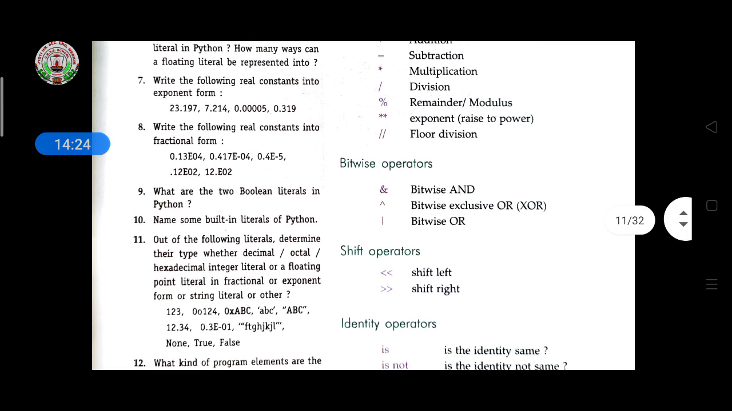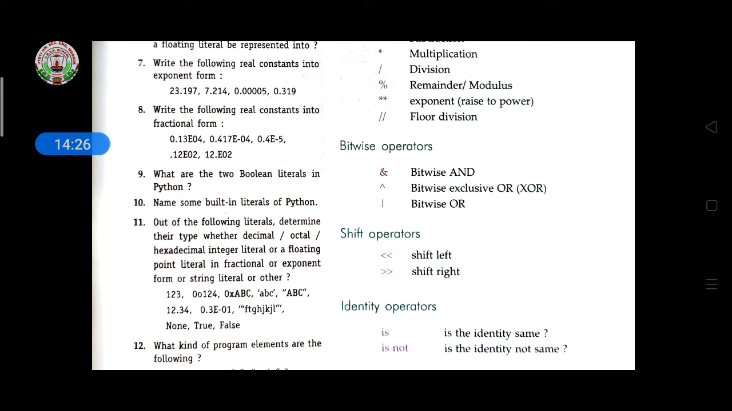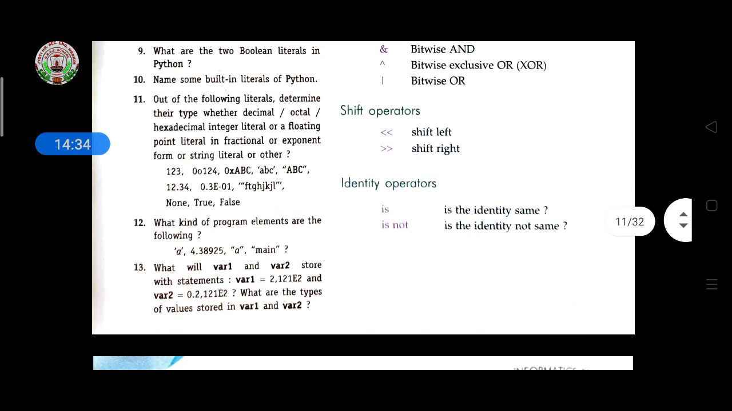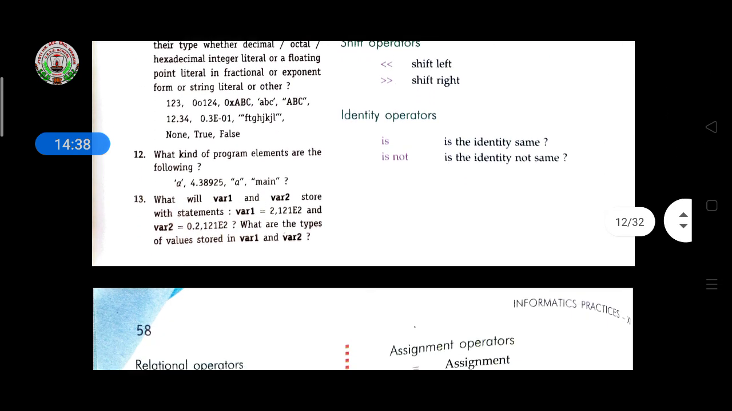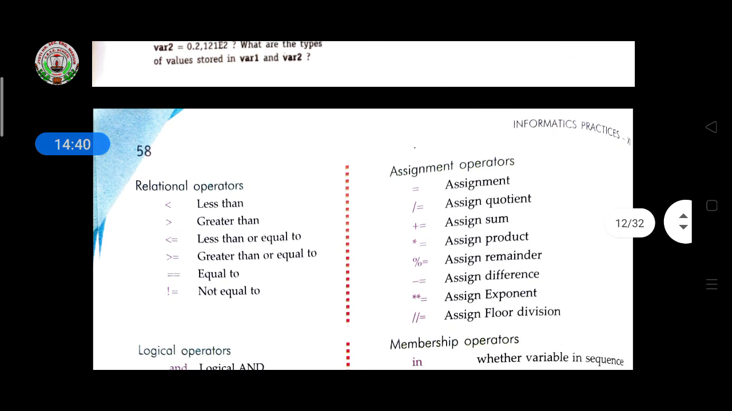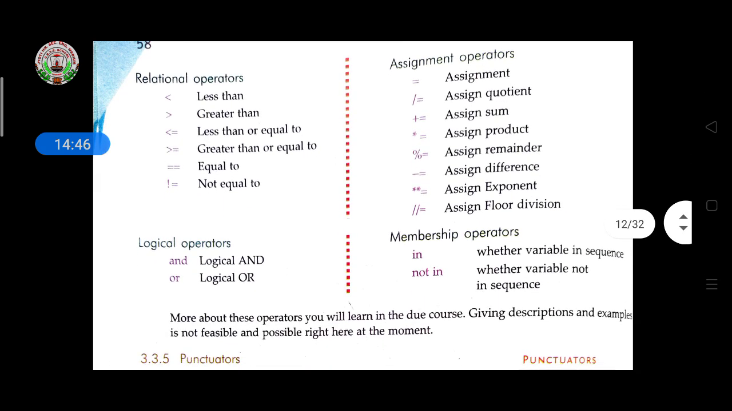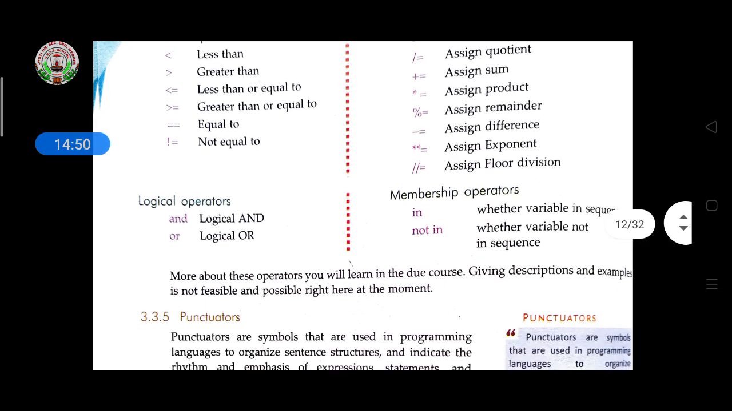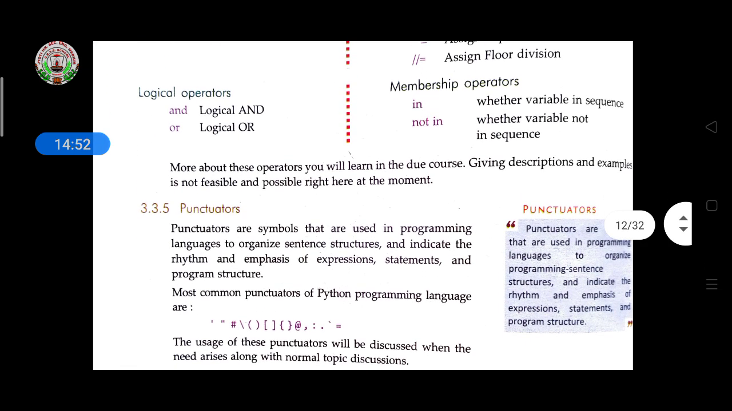Then bitwise operators, meaning bitwise and, or. These are the uses of bitwise. Then shift left, shift right, these are the shift operators. Identity operators means is or is not. Then assignment operators equal to, relational operators, logical operators. These are the different operators we use when writing programs in the lesson.